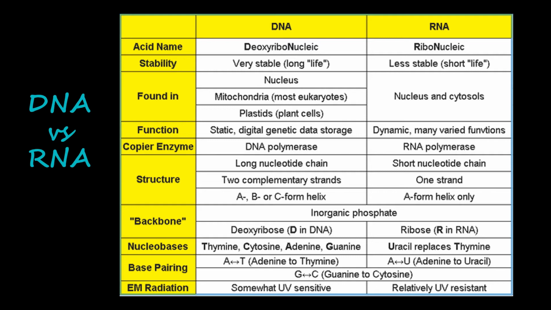Base pairing is adenine to thymine and guanine to cytosine, which is common to both, whereas in RNA, in place of T we have U, so A is paired with U in RNA. Then talking about EM radiation, DNA is somewhat UV sensitive, whereas RNA is relatively UV resistant. So these are some of the basic differences between DNA and RNA.